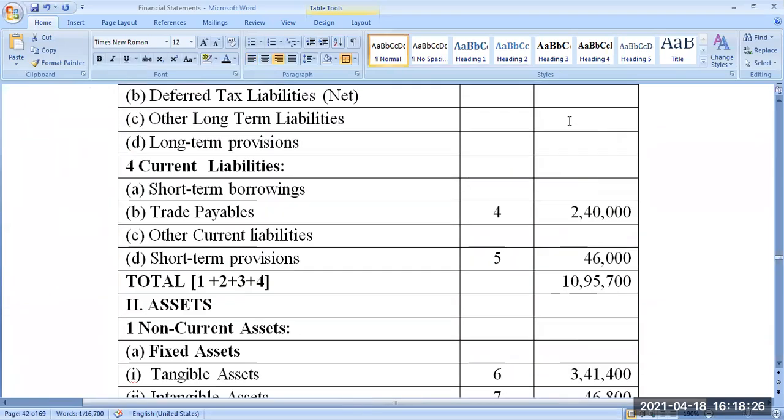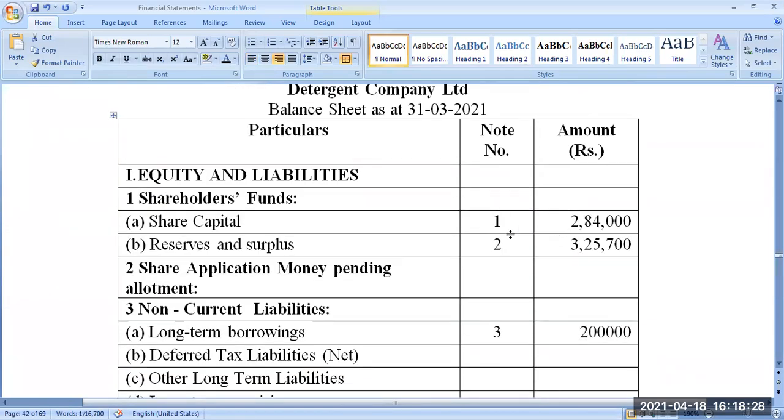Professor, sorry. Share capital is equity. I mean, it's an equity amount. Calls in arrear is also equity, you are telling? I didn't get that. What is calls in arrear? Calls in arrear means the amount which is not received from the equity shareholders.